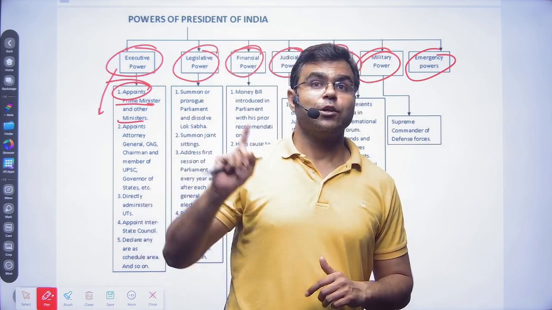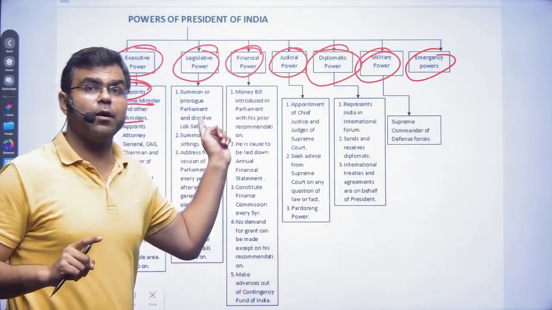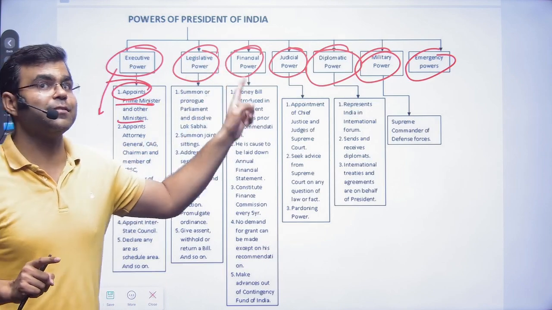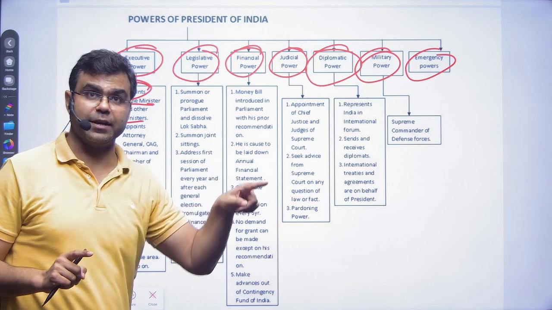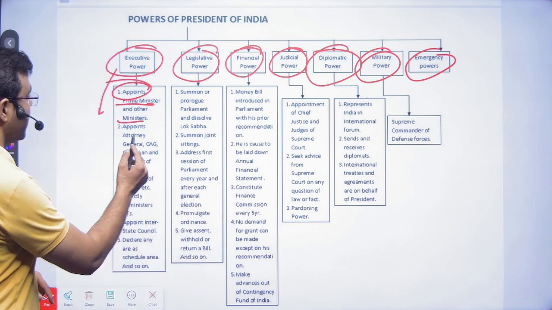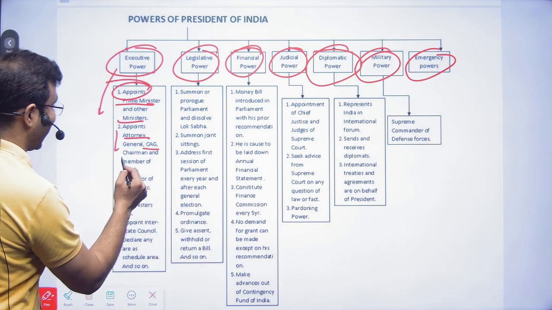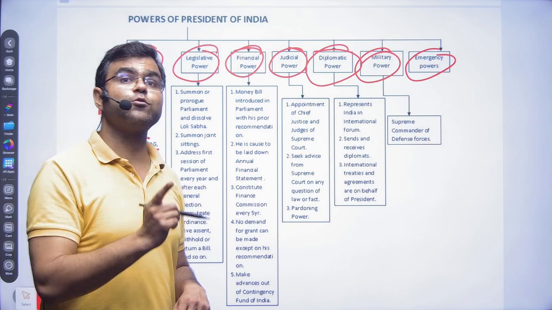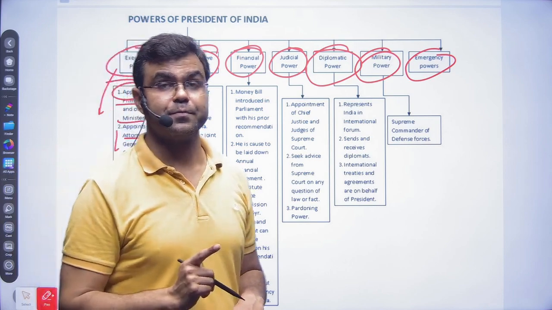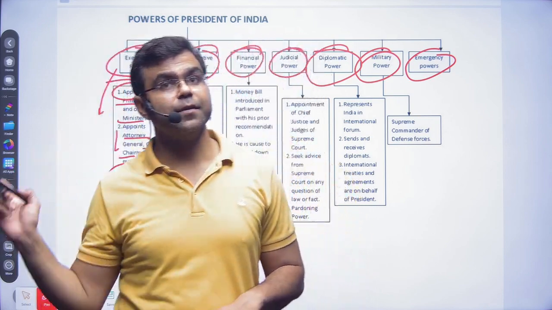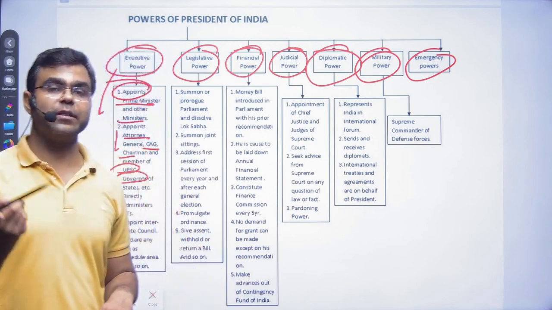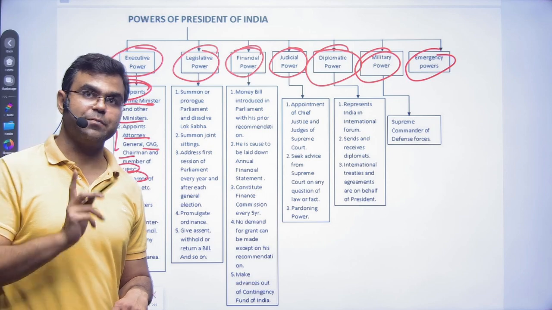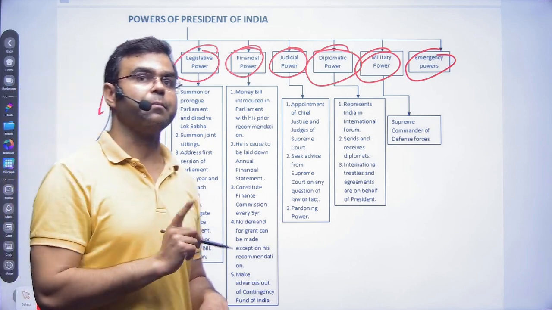Okay. So the appointment of prime ministers as well as ministers is done by the president. Okay. Again, attorney generals, CAG, chairman of UPSC, governors of the states are also appointed by the president. Okay, that is a different case, that it is aided and advised by the council of ministers, but it is appointed by the president.